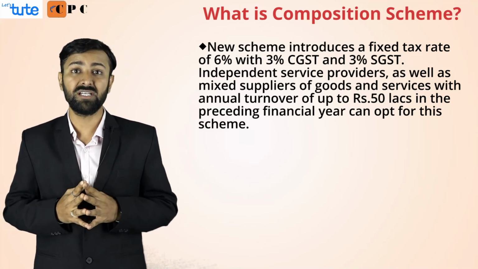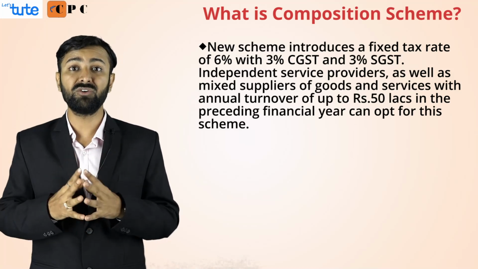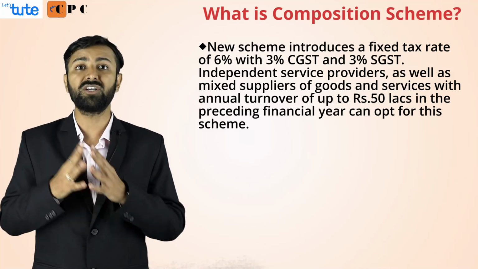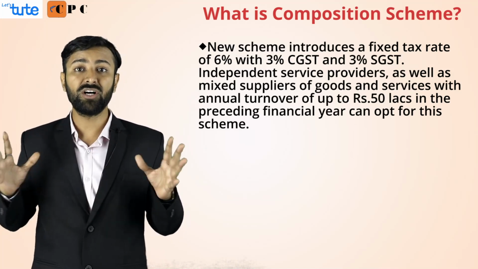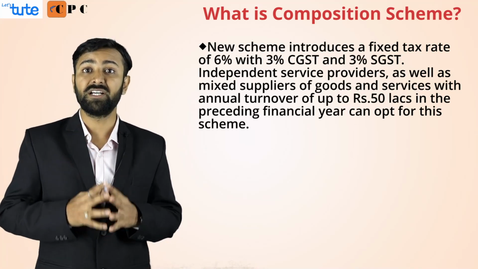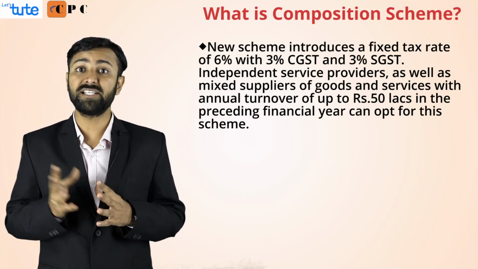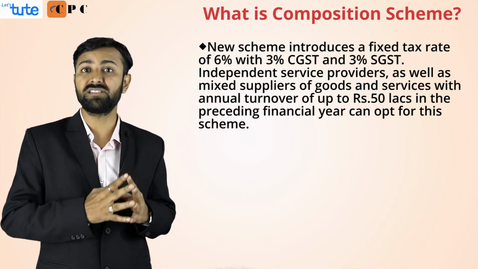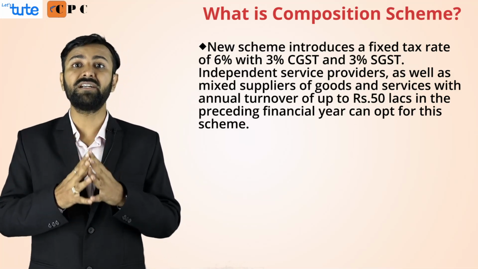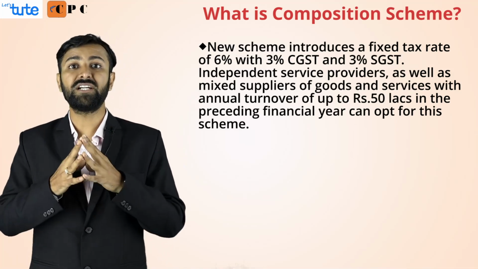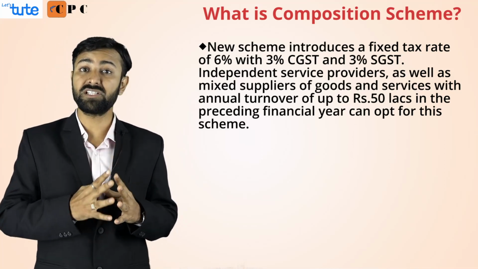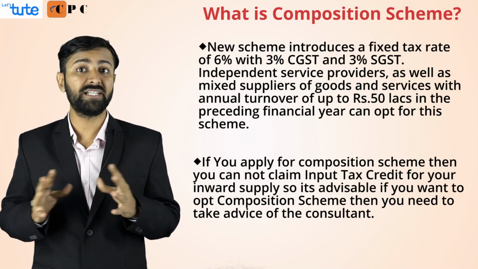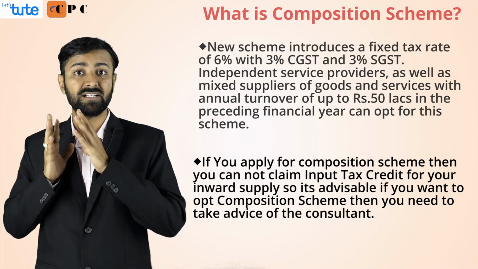The limit for the composition scheme is 1.5 crore. So if your turnover of goods is up to 1.5 crore, you can opt for the composition scheme at a reduced rate of 1% or 3% as applicable, and you can go away with all the compliances. Second part, if you are a service provider, the government has introduced the composition scheme from 1st April 2019 where you charge GST of 3% CGST, 3% SGST, and you can still opt for the composition scheme and free yourself from all the compliances. The composition scheme is a very good scheme for small providers, but there you need to again take care that input credit is missed. Your total input credit is a cost to you.